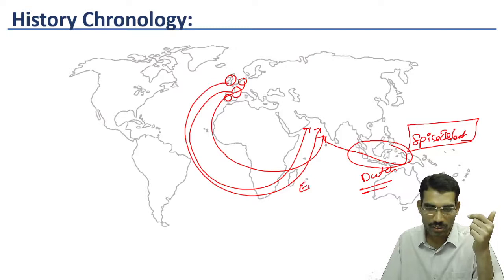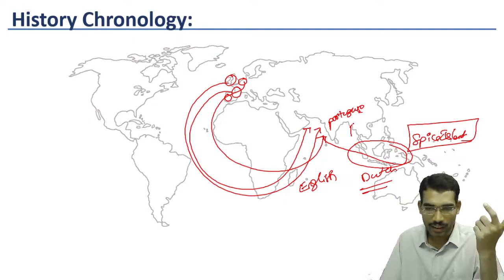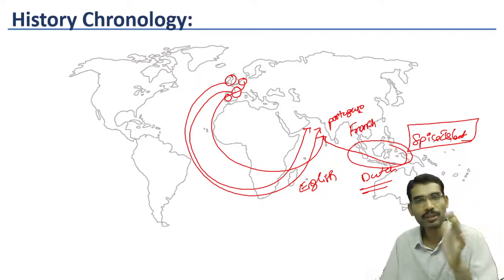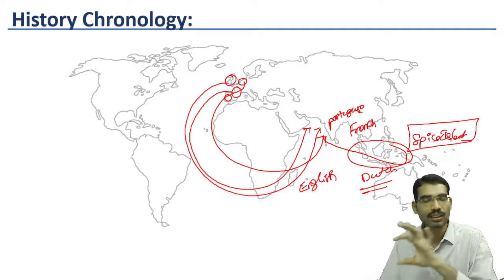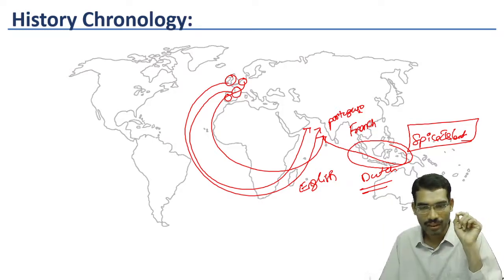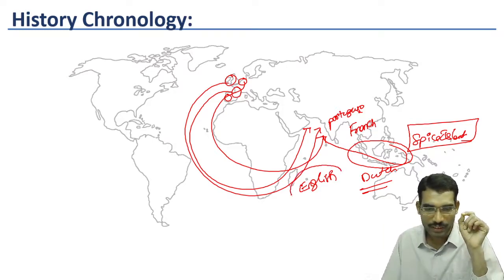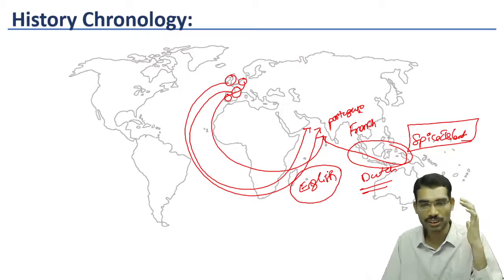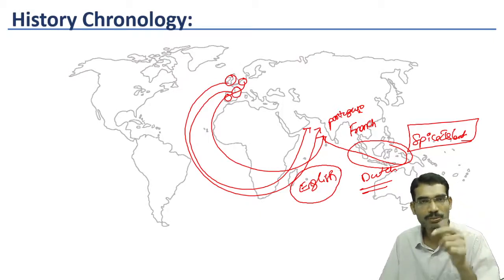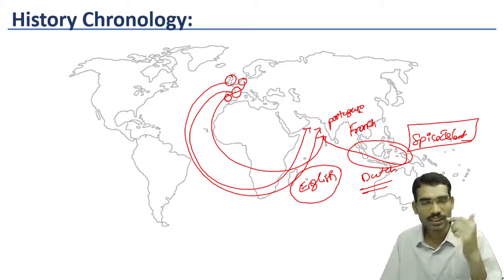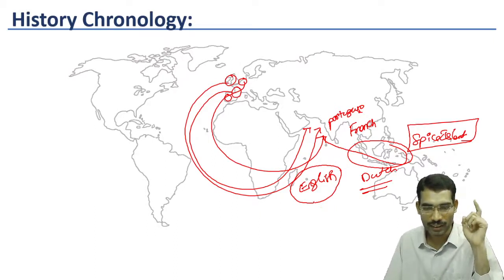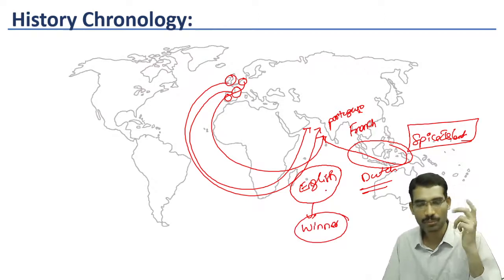Now English also came. Portuguese were already there. Later after some time, French also became one of the contenders in this rivalry. Initially they were fighting amongst each other. Portuguese and Dutch people fought, then English and Dutch people fought, French and English also fought. Finally English became the winner in our Indian subcontinent.